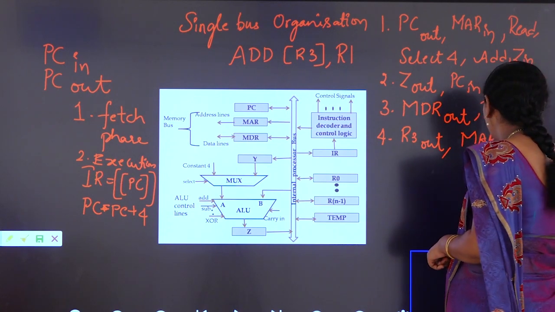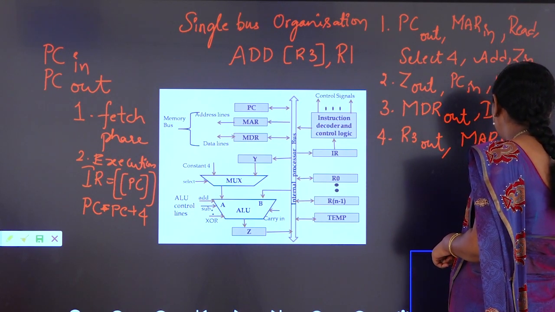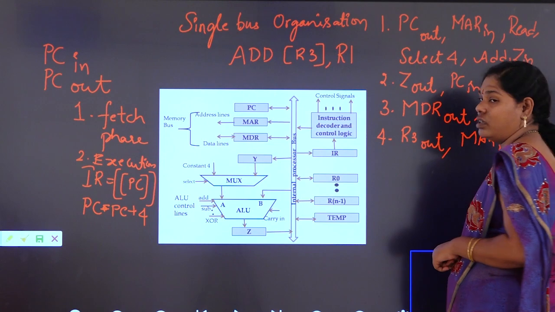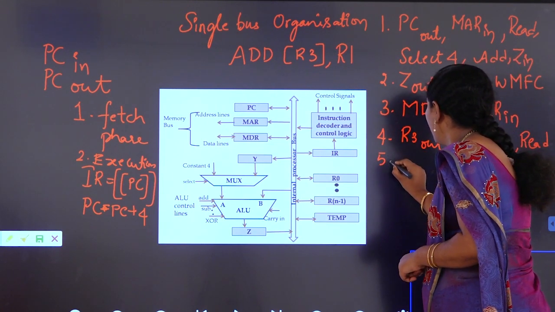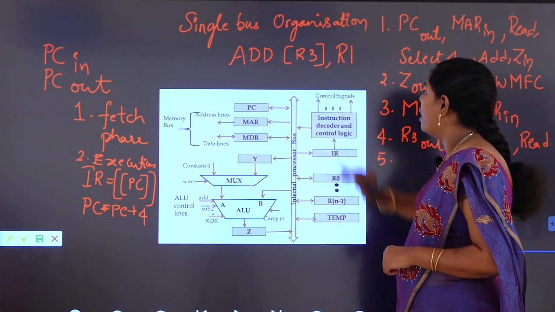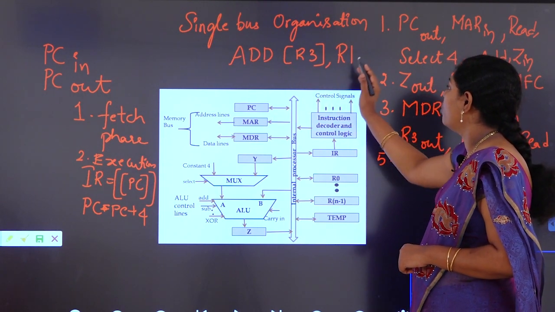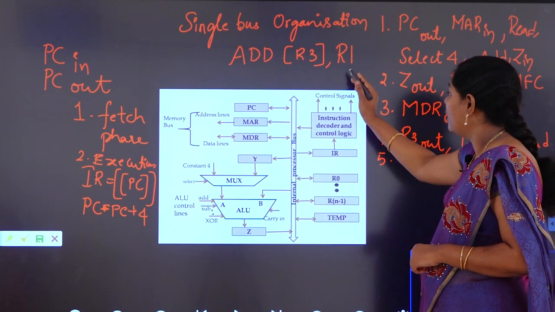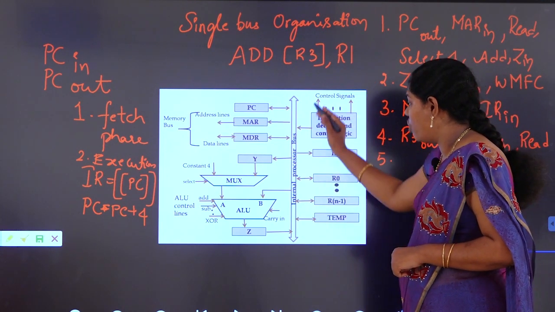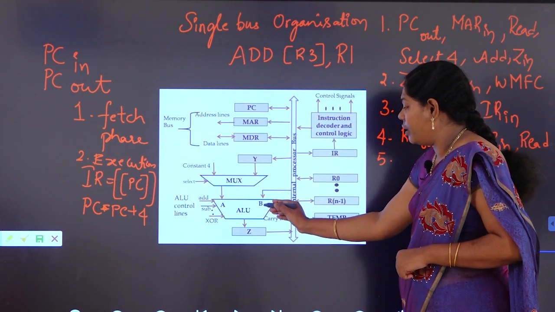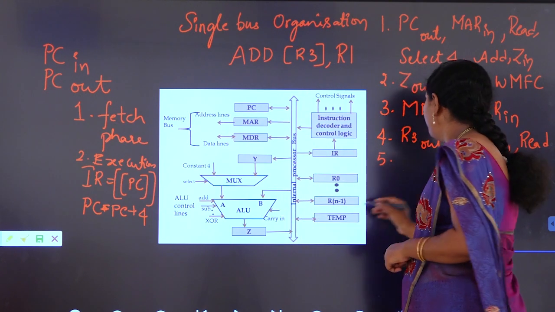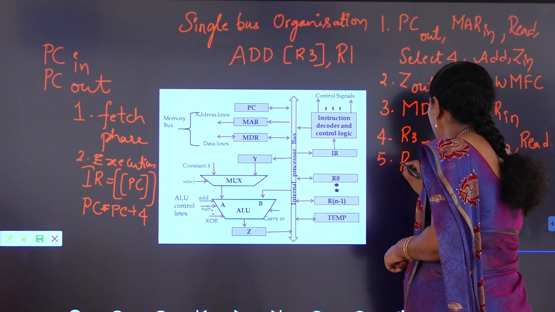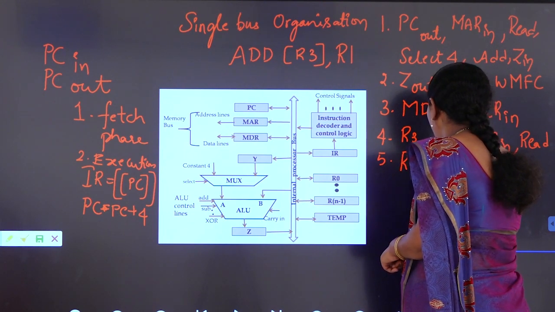Next, it is external, so we have to generate a read control signal. This is regarding R3. Now what is the second operand? The second operand is R1. We should place this second operand onto B. So it is R1 out.